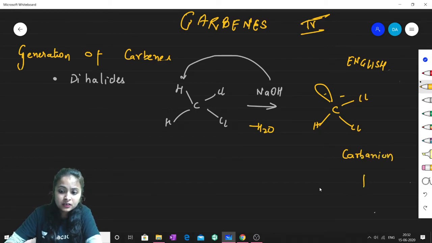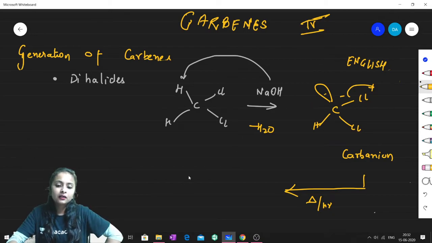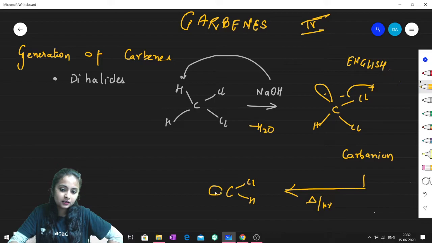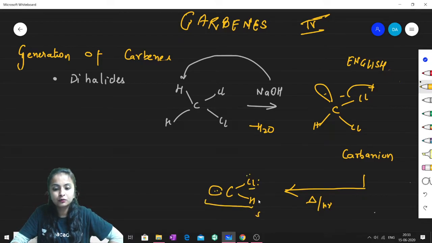Now to this carbanion, if we provide either heat or light, then this chloride, being a good leaving group, will be removed, and there will be the formation of a carbene. This will be the carbene. Again, this will be singlet, as you know there is a group which has a lone pair in it. So this will be a singlet carbene.